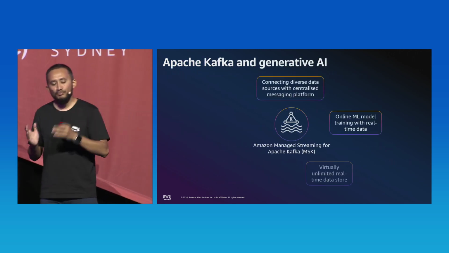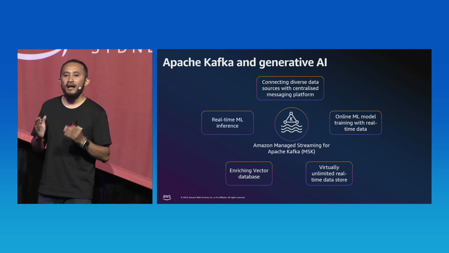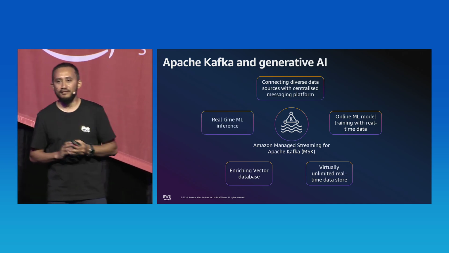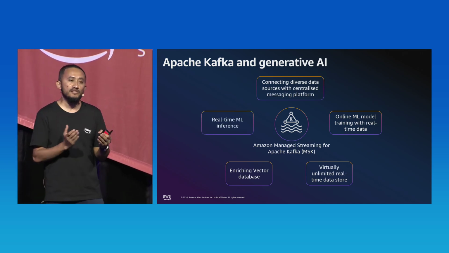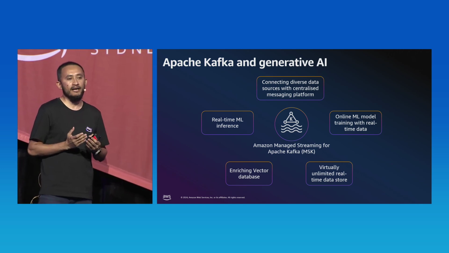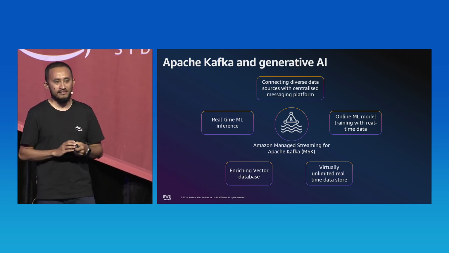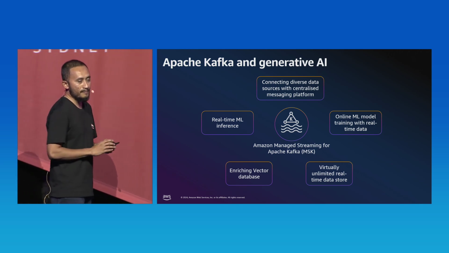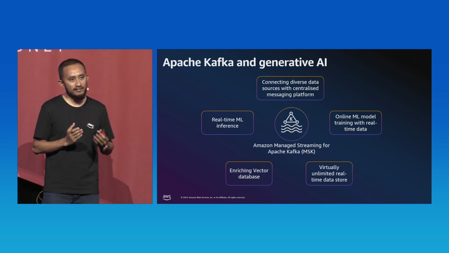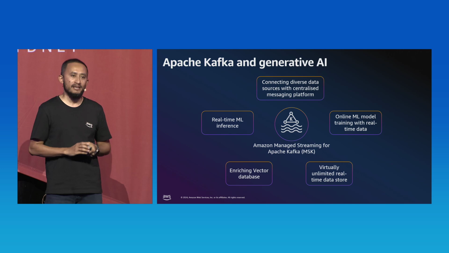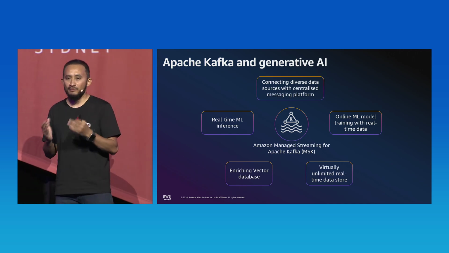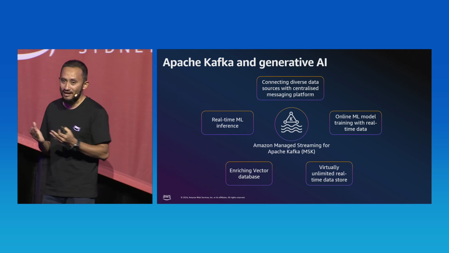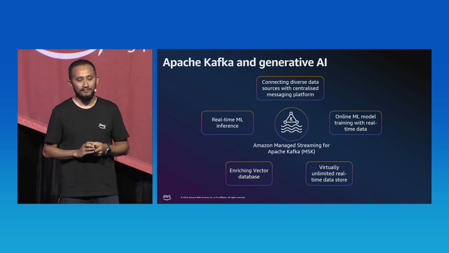Now, it is important to understand that no matter how powerful this generative AI technology is, it is impossible to get the full potential of generative AI without integrating with your business data. And that's where tools like Apache Kafka can help. As you know, Apache Kafka is a popular open source distributed messaging system. And we offer a fully managed service called Amazon Managed Streaming for Apache Kafka, or Amazon MSK.